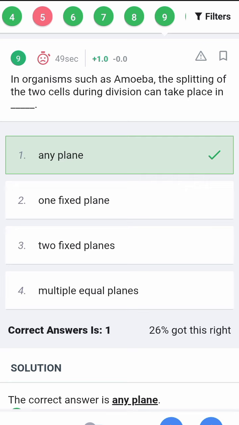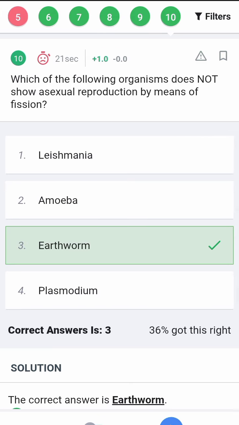In organisms such as amoeba, the splitting of the cell during division can take place in any plane, not in one fixed plane, not in two fixed planes, not in multiple equal planes. No, because this is binary fission, not multiple fission. Multiple fission occurs in Plasmodium.